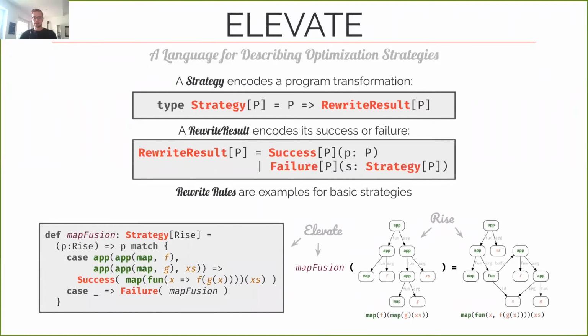Rewrite rules are examples of very simple strategies, and you could, for example, implement the typical MapFusion rule for RISE programs as an Elevate strategy, as you see on the bottom. This rule simply says that whenever you see a RISE program that contains two consecutive maps, you can fuse those maps and return the fused program. If there are no two consecutive maps, then this rule is simply not applicable and it fails.